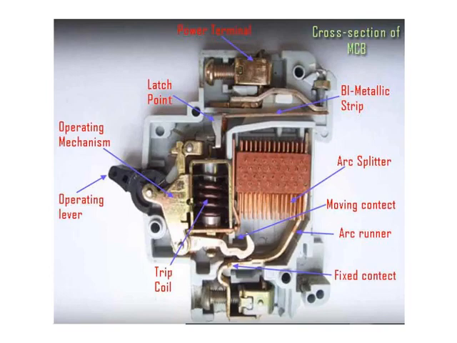In case of normal conditions, the moving contact and fixed contact, they are joined, but in case of abnormal conditions, the moving contact will move away from the fixed contact and the circuit will get open.